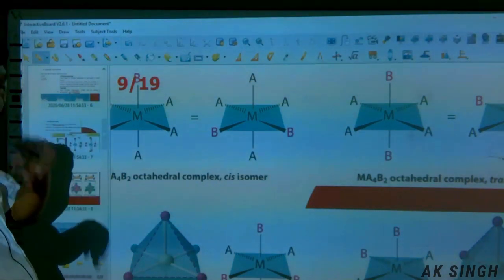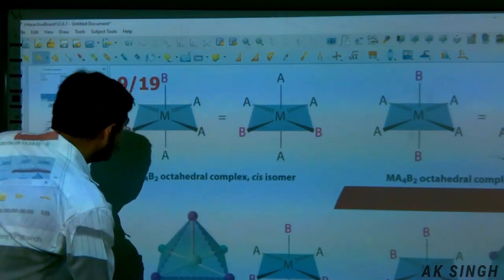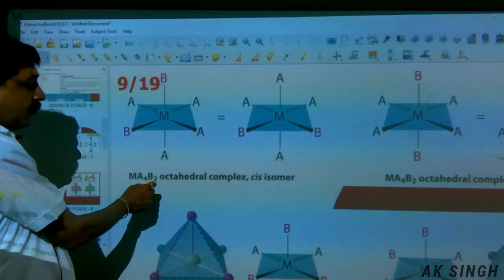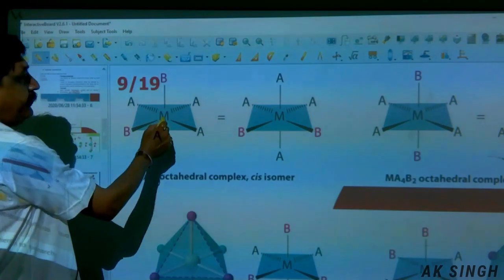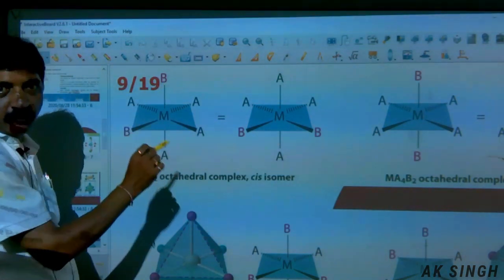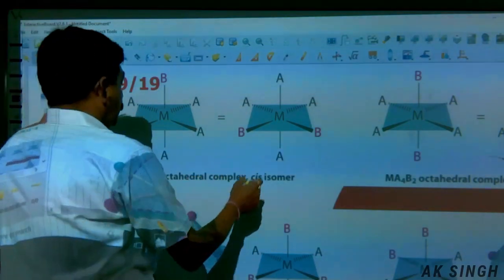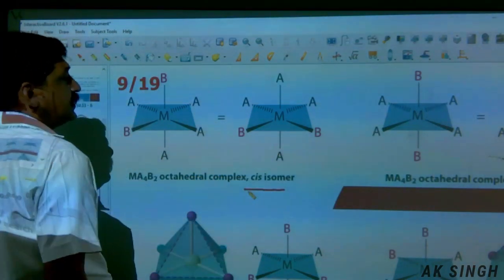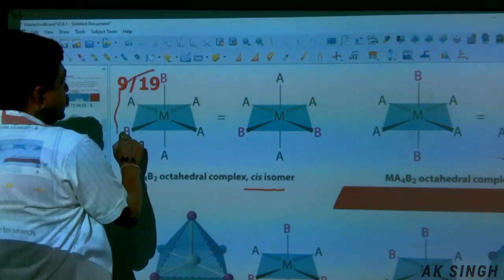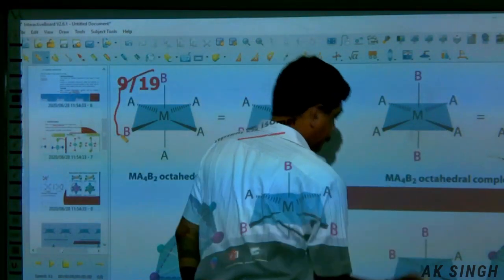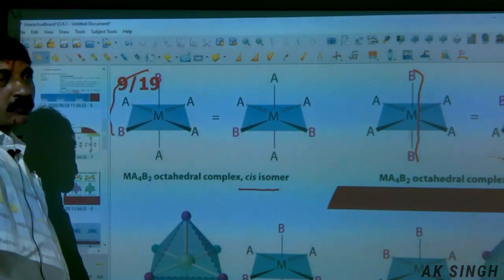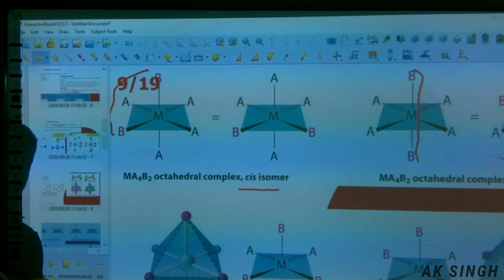Few more examples of the type Ma4B2, that is octahedral. M with a4, these are 4, and 5, 6, so it becomes octahedral. Now these are the cis one, and this is the trans one. So like this, we have to draw the structures, cis and trans, for octahedral and square planar complexes.